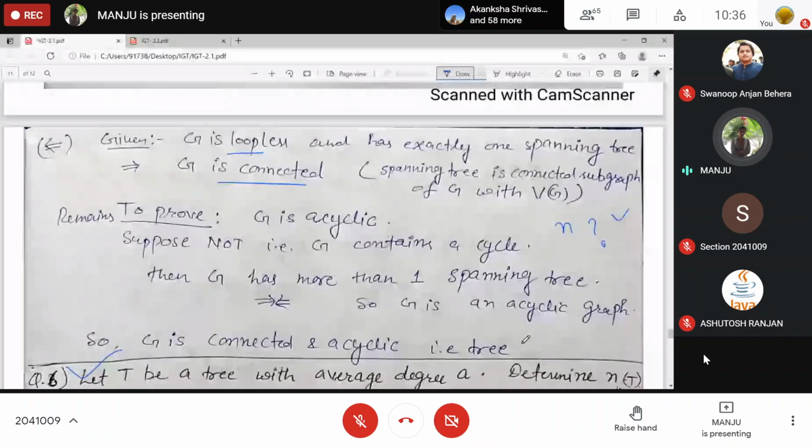This is just the numerical formula. We have done it: how we relate degree with n or m, and just use T being a tree.